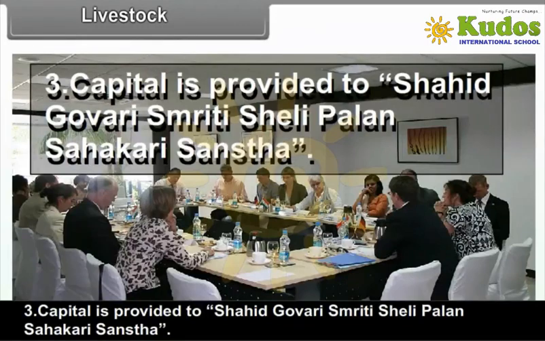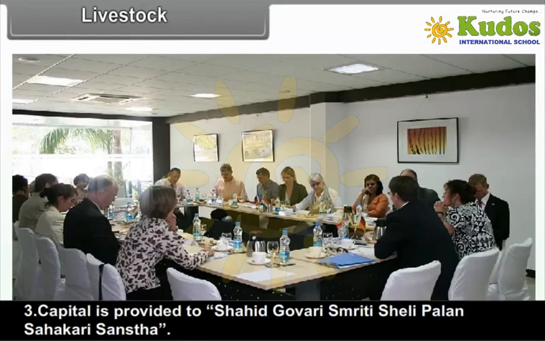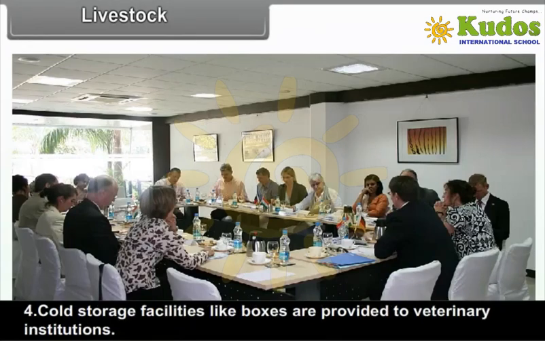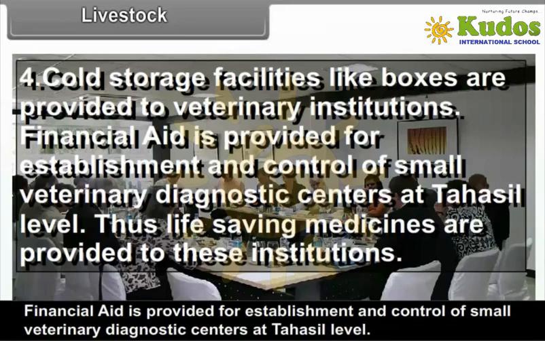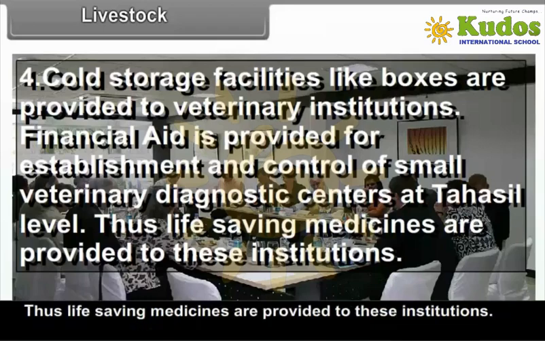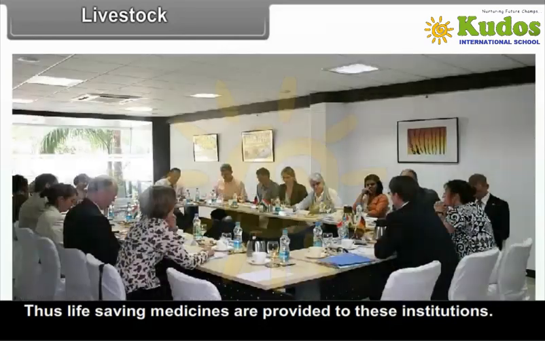Capital is provided to Shahid Gowari Smriti Sheli Palan Sahakari Sanstha. Number 4. Cold storage facilities like boxes are provided to veterinary institutions. Financial aid is provided for establishment and control of small veterinary diagnostic centers at Tahsil level. Thus, life-saving medicines are provided to these institutions.